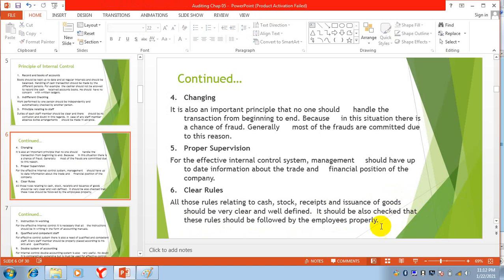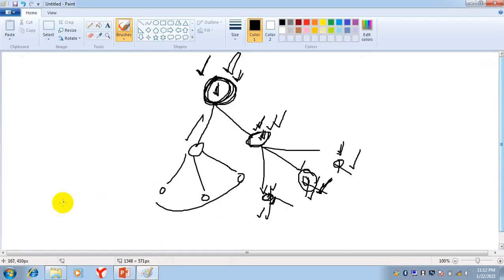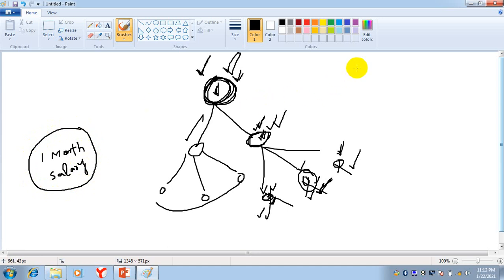Suppose I need one month advance salary. So for advance salary, there will be a procedure, there will be a rule defined in the organization. For the payment of normal salaries, there will also be a rule.